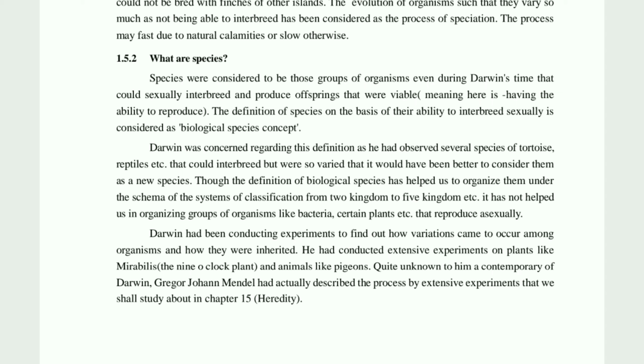Suppose we talk about the example of dog. Dog is going to interbreed with dog only. It may be of variation, means Pomeranian is there, German Shepherd is there, and so on. Different breeds may come, but it is going to interbreed with the same species. It should belong to the dog family only. In the same manner, if you will see the mango plant, by the help of the seed,